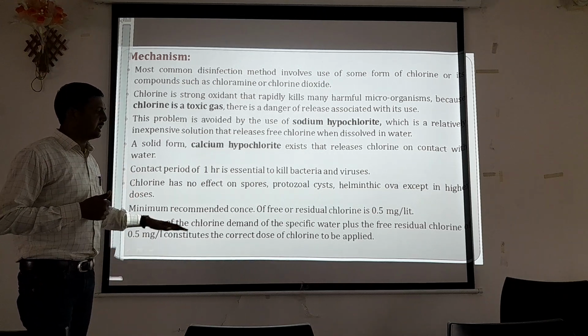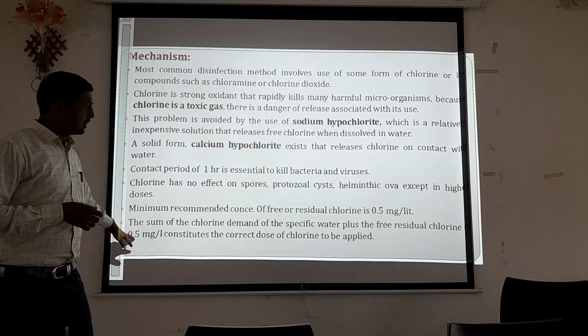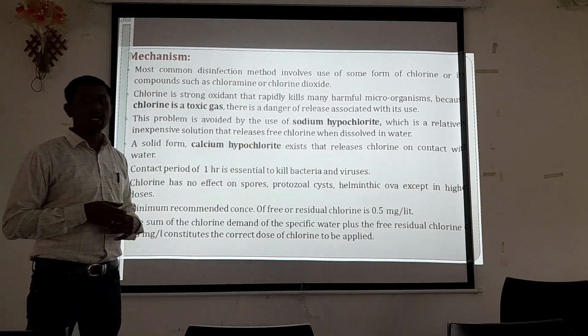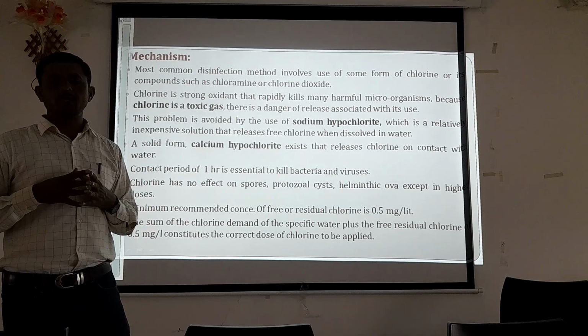The sum of the chlorine demand of the specific water plus the free residual chlorine of 0.5 mg per liter constitutes the correct dose of chlorine to be applied. This is how the chlorine dose of a particular water can be calculated.